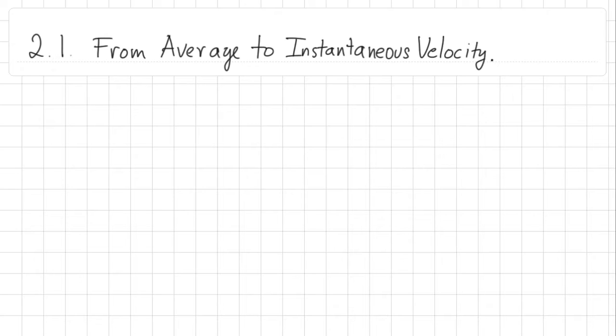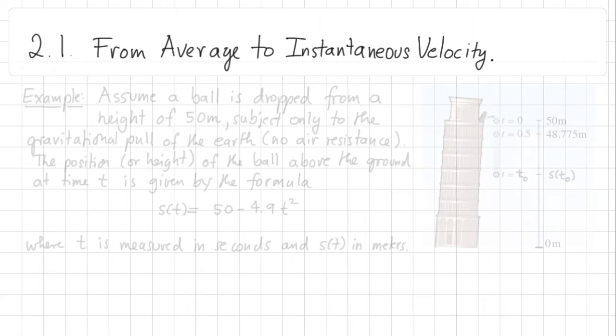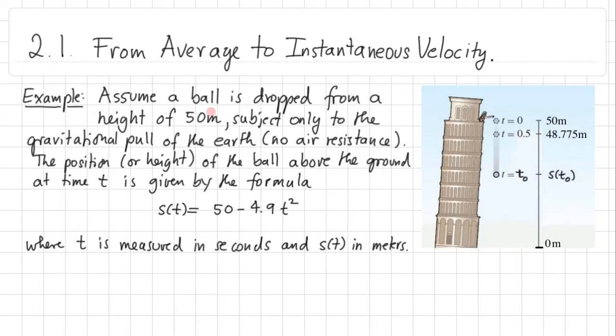Hi, this is Frank, and I will continue this lesson on average and instantaneous velocity with the following example. Assume a ball is dropped from a height of 50 meters, subject only to the gravitational pull of the Earth, which in particular means that we assume that there's no air resistance. The position or height of the ball above the ground at time t is given by the formula s of t equal to 50 minus 4.9 t squared, where t is measured in seconds and s of t in meters. This is in fact an accurate representation of how a ball would fall. This goes back to Galileo in the 17th century.